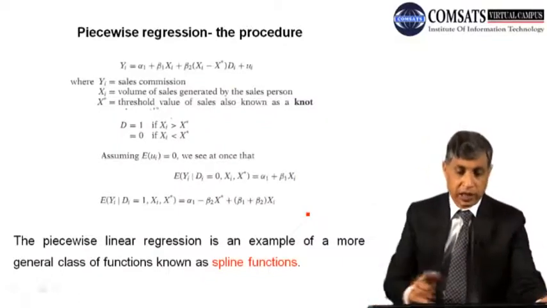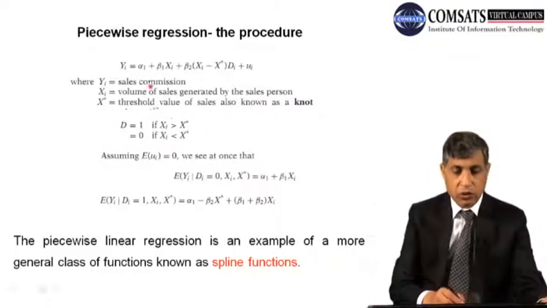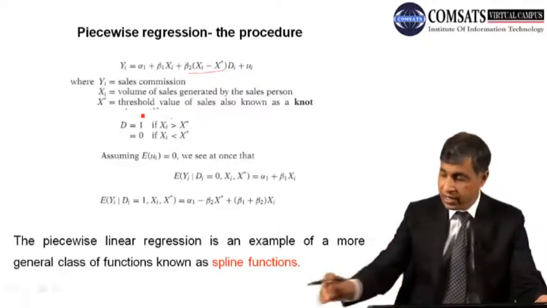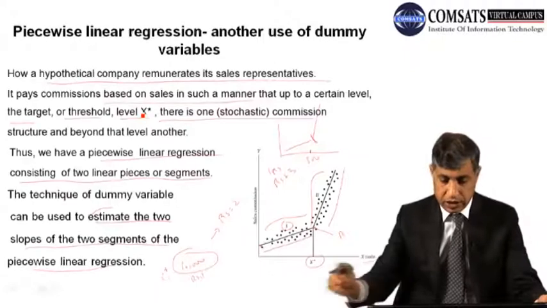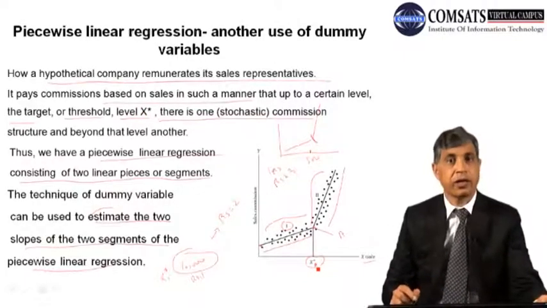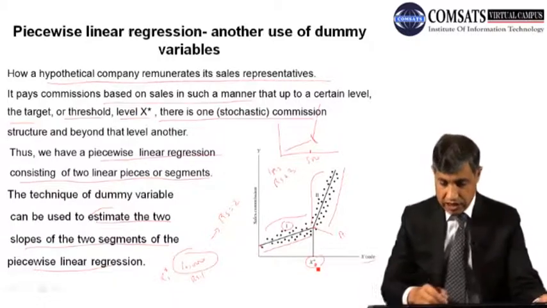So what is the model? Look at the model. Y is equal to alpha 1 plus beta 1 xi plus beta 2. This is showing the other part of the regression. Beta 1 xi means from here to this is now your xi, from here to here in this region.